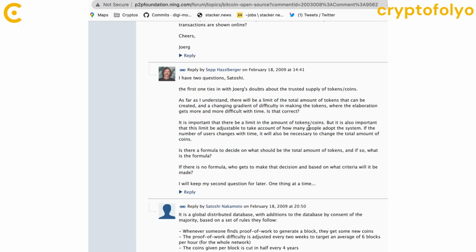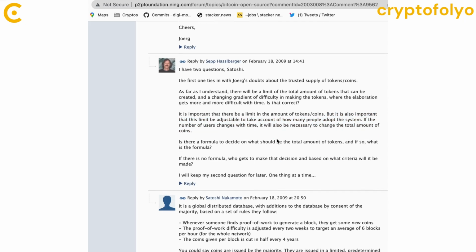But it is also important that this limit be adjustable to take account of how many people adopt the system. If the number of users changes with time, it will also be necessary to change the total amount of coins. Is there a formula to decide on what should be the total amount of tokens, and if so, what is the formula?